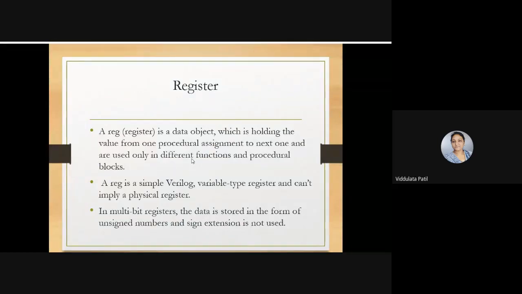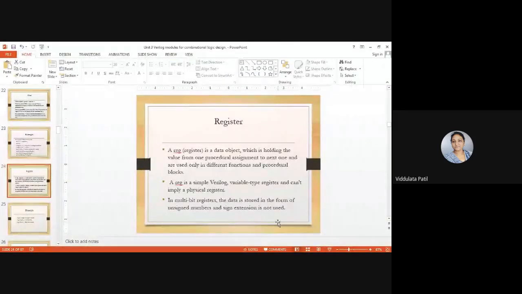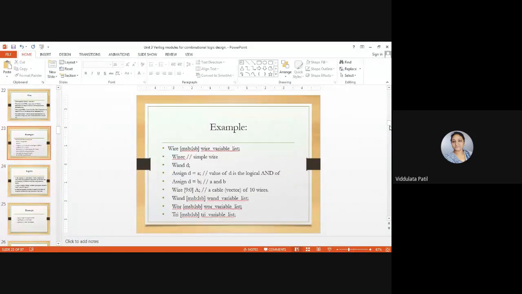So for today we will stop here, and in the next lecture we are again going to discuss basics, and then we are going to perform certain programming related to Verilog. So for today we will stop here.